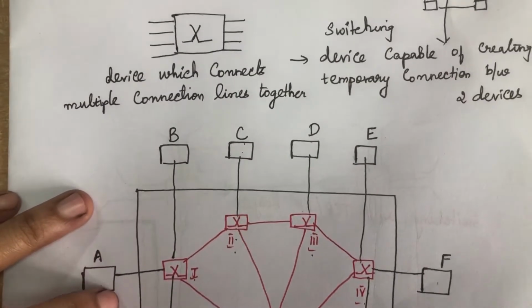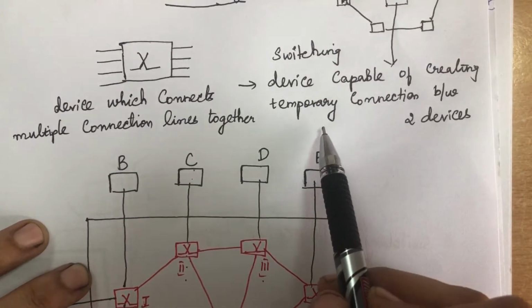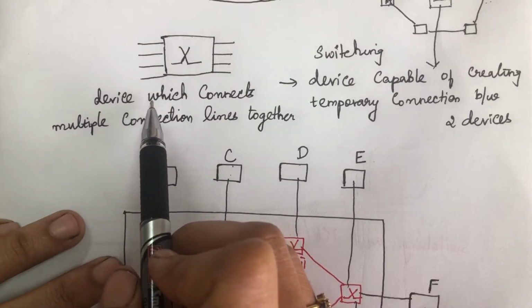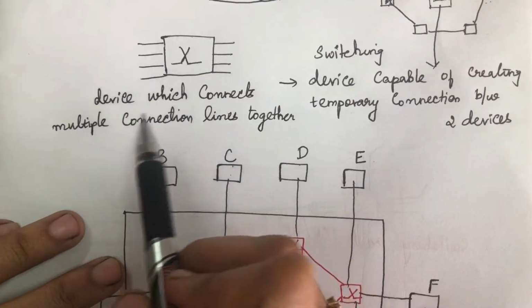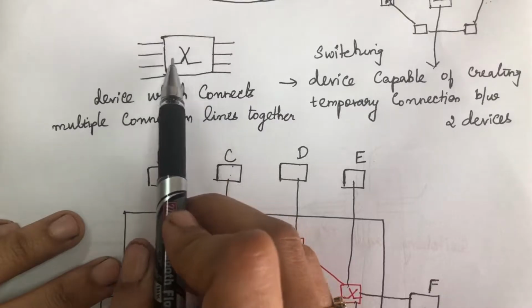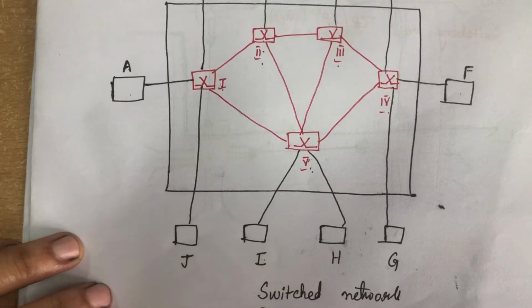So what is switching? Switching is nothing but a device capable of creating a temporary connection between the two devices. It can also be defined as a device which connects multiple connection lines together. This is the way you have to draw the switch. This is an example for the switched network.